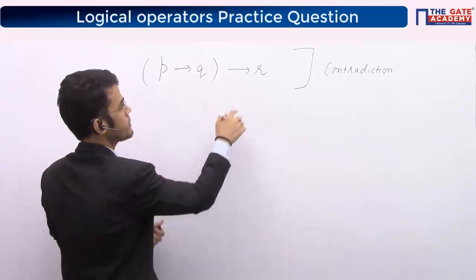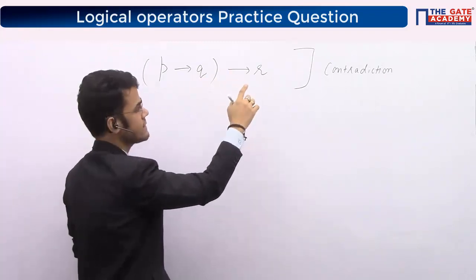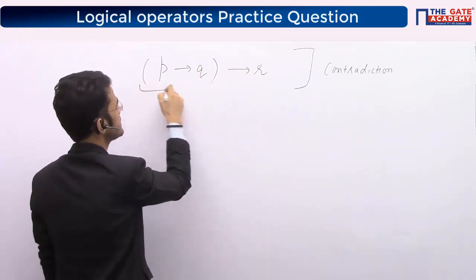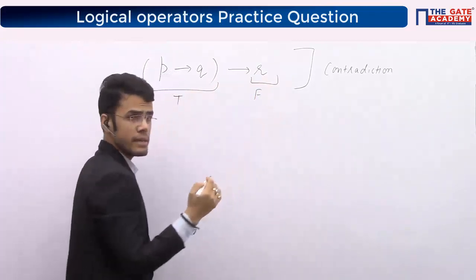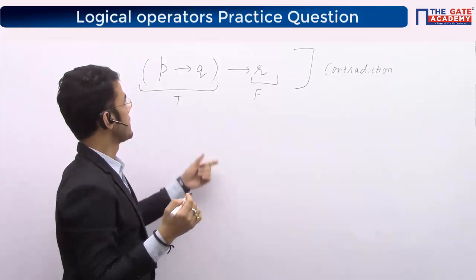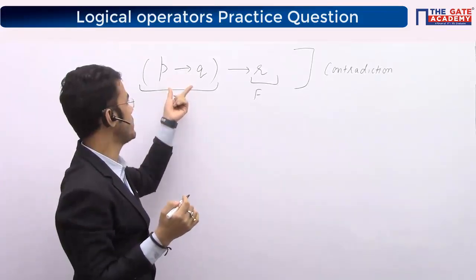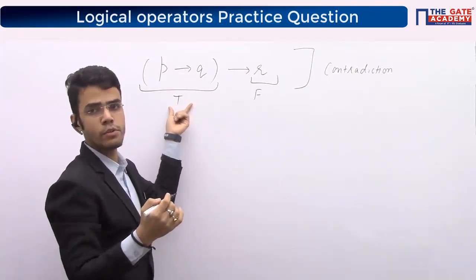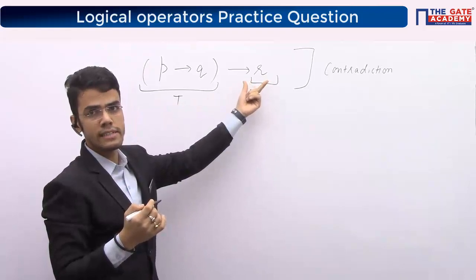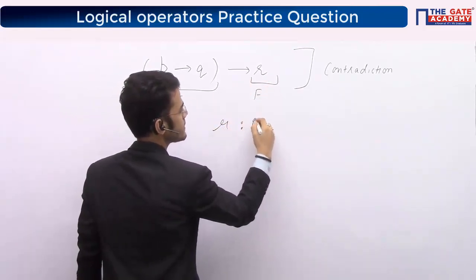I know the implies operator will give false only in one case, and that case is when this one becomes true and this one becomes false, right? From here, I can conclude one thing. Commenting on this part is very difficult because this part will become true for multiple cases, so I cannot deduce any particular thing from here. But if I look at this side, it is clear that R is false. R will always be false, right?